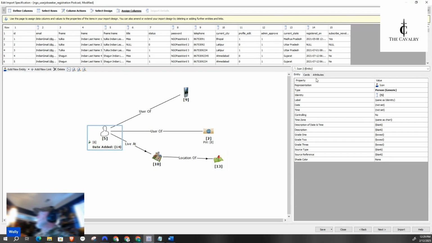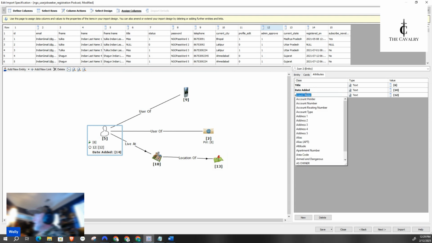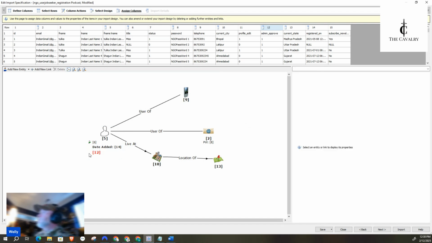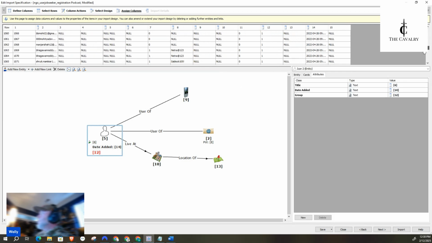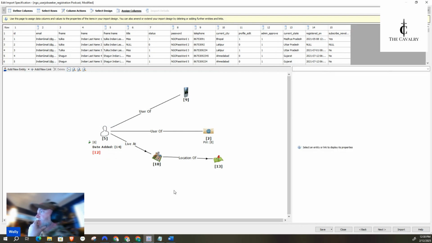Let's go ahead and add that admin approved. I don't think it's really going to change anything, but let's type it, see if there's an admin. AD. Nope. Admin approved, so APP. Nope. Let's try. Oh, group. Yep, we'll do group. So for this, you're either group 1 or group 2 based on whether you've been approved. Huh, I wonder why it's red. If it's red, there might be a blank somewhere, but it doesn't look like it. All right, we're ready to go.